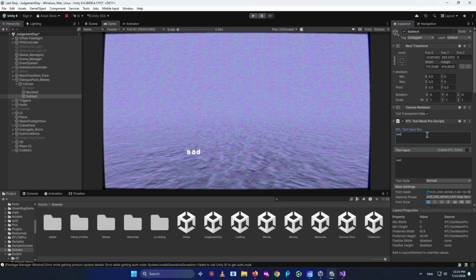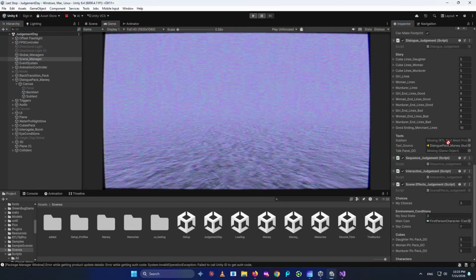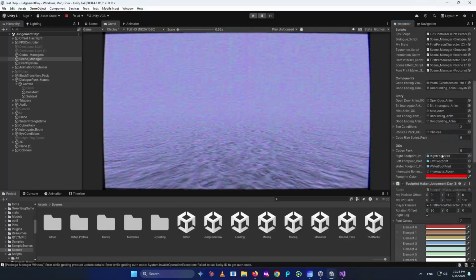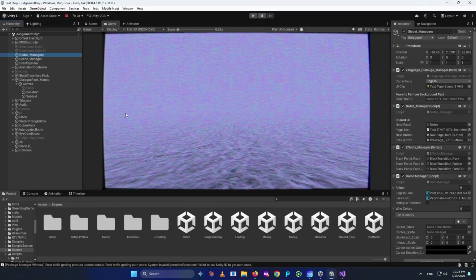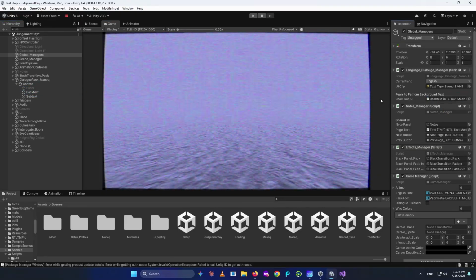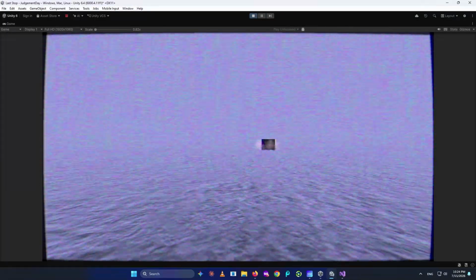So let's see if we can add it. Yeah, it is here. So we have to go to our subtext. This is our subtext. A talk panel, we don't need it, but we can give it. We also need the backtext inside our global manager, backtext UI. Not this one. This one is the backtext UI. Let's go ahead and see if it actually works. I'm not sure because I haven't implemented this for the last scene.